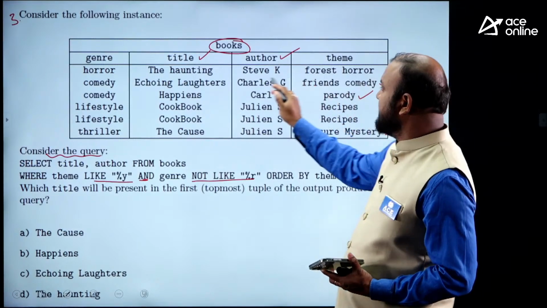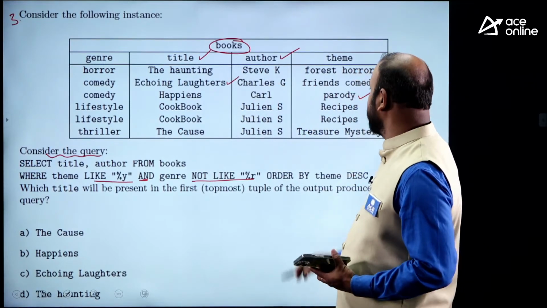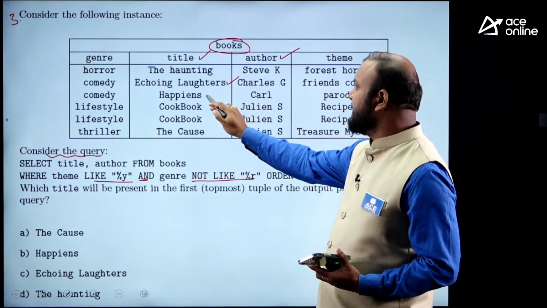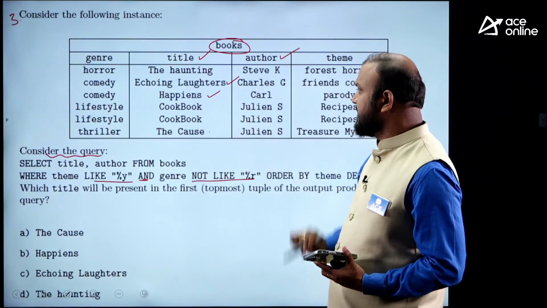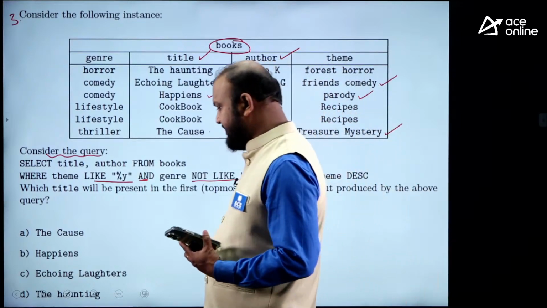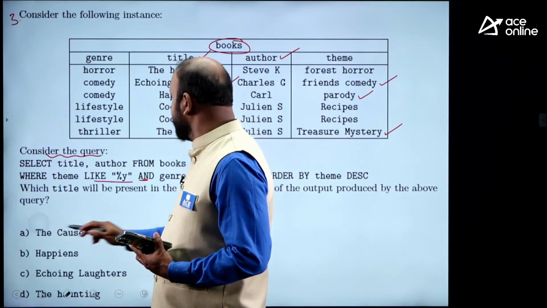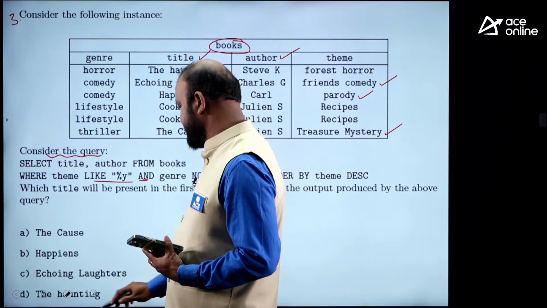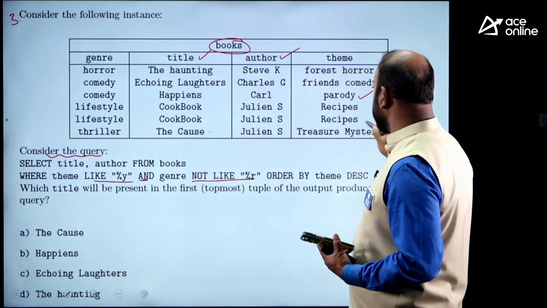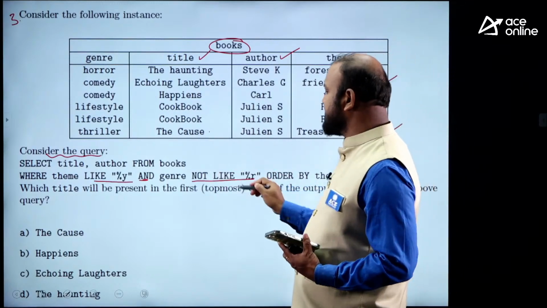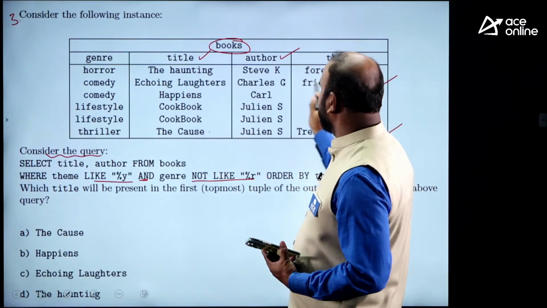So for this tuple, it is not ended with r. This is true. For this tuple, it is not ended with r. This is also true. Sorry, it is genre, right? Check with genre. It should not end with r. These are the three tuples satisfying the first condition, and we'll check the second condition.